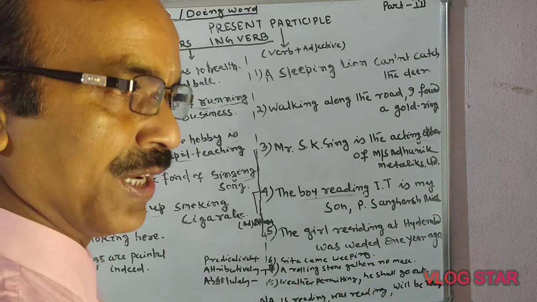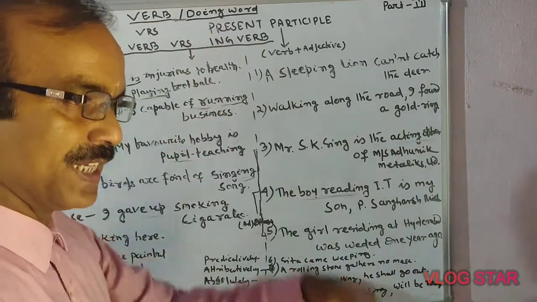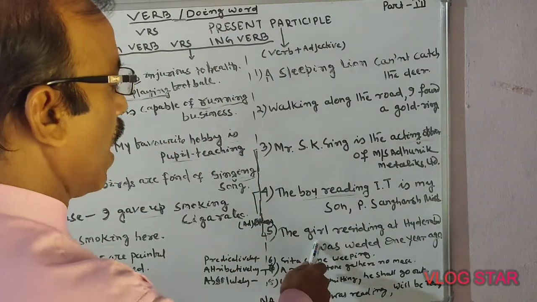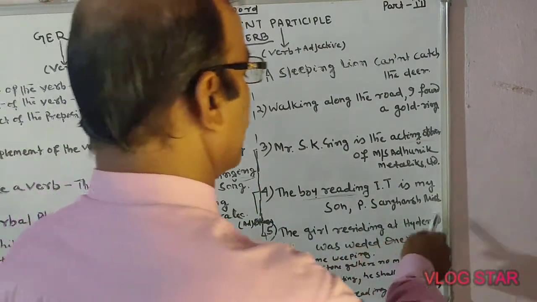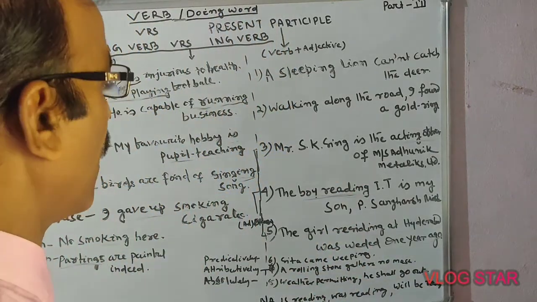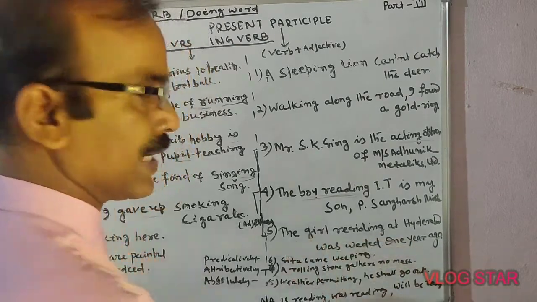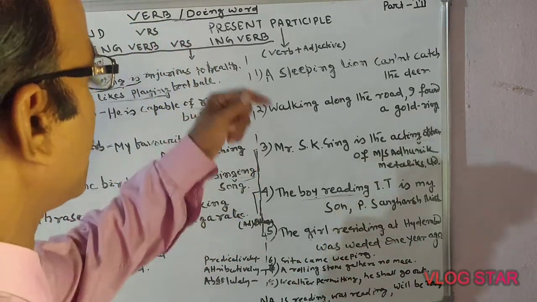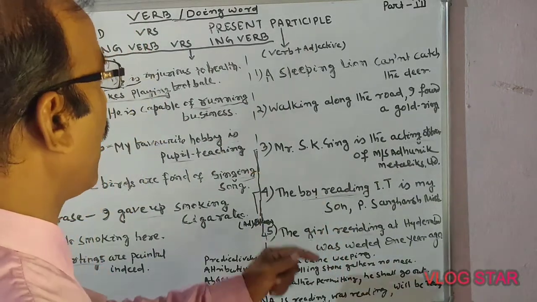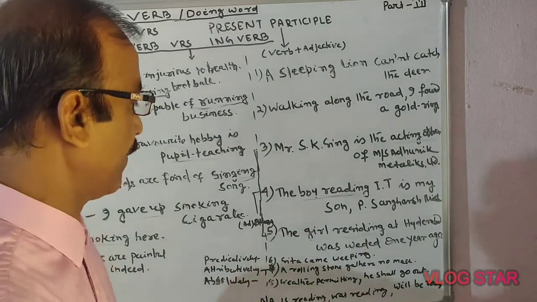But that is formed in clause cases. In the case of the present participle, how will it be formed? The girl residing at Hyderabad was wedded 1 year ago. Here girl is a noun and residing is a verb, that is, a present participle verb. It modifies the girl, that is why it is called a verbal adjective.